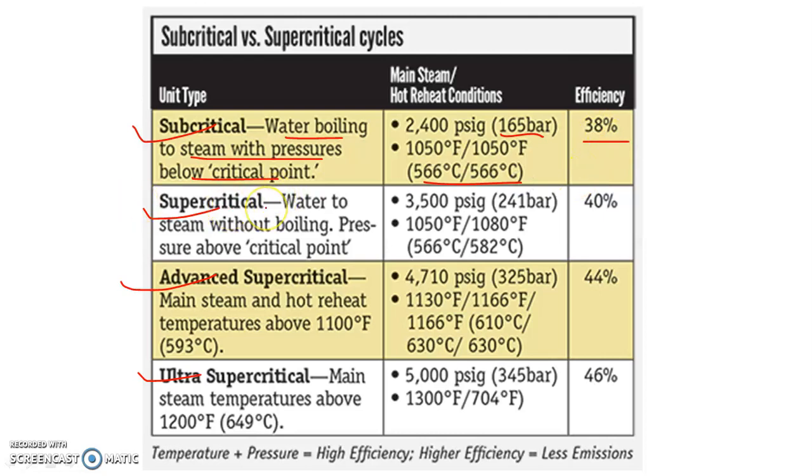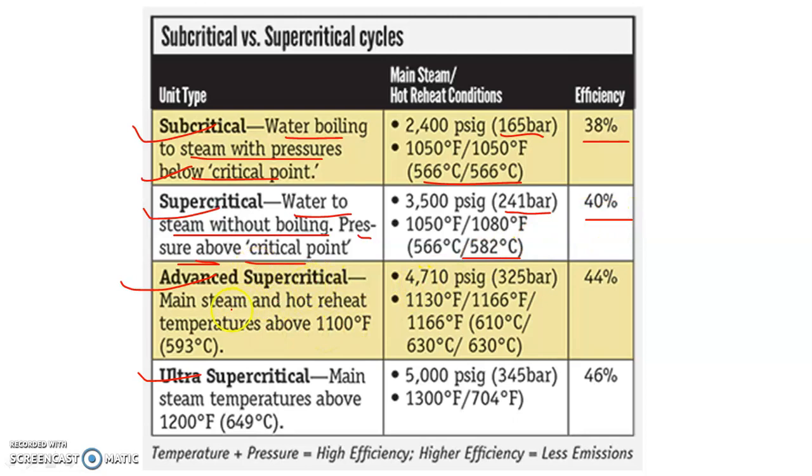In case of a supercritical boiler, water to steam is formed without boiling, and the pressure is above the critical point. In subcritical the pressure is below the critical point, but here the pressure is above it, in the range of 241 bar and 582 degrees centigrade, with around 40% efficiency.